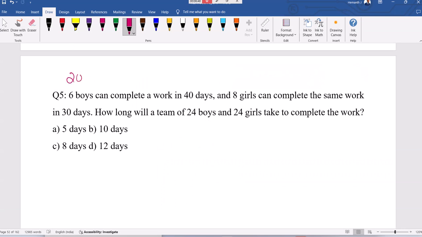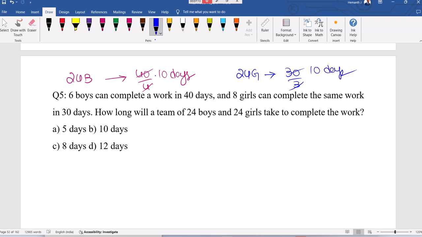When these 24 boys are more, the time taken will be less. If this is into 4, here it is divided by 4, so 10 days will come instead of 40 days. 8 girls take 30 days. We want 24 girls, so girls are into 3, and the number of days will be divided by 3, which is 10 days. 24 boys 10 days, 24 girls 10 days.